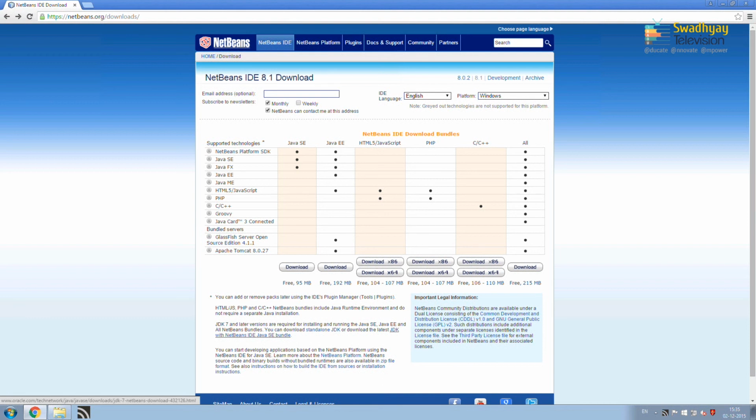So, you can download as a single setup and then you can run that setup. It will install Java Development Kit as well as the IDE. So, I am clicking on this link given below. Now, it will open another page where you can actually download your bundle, which is NetBeans plus JDK.